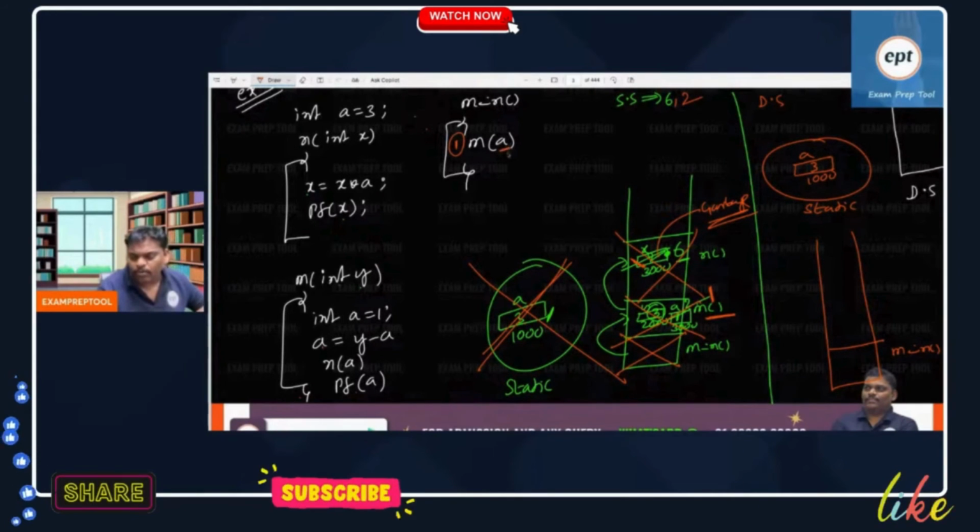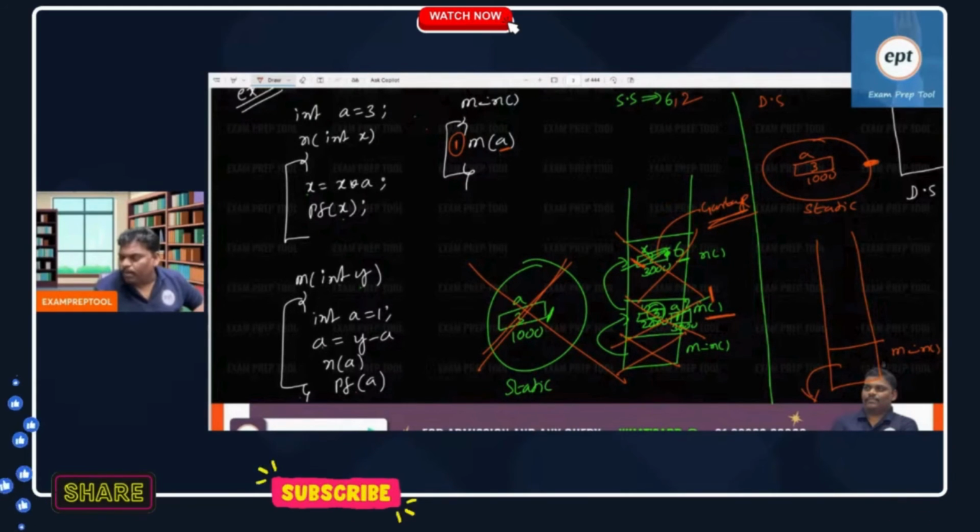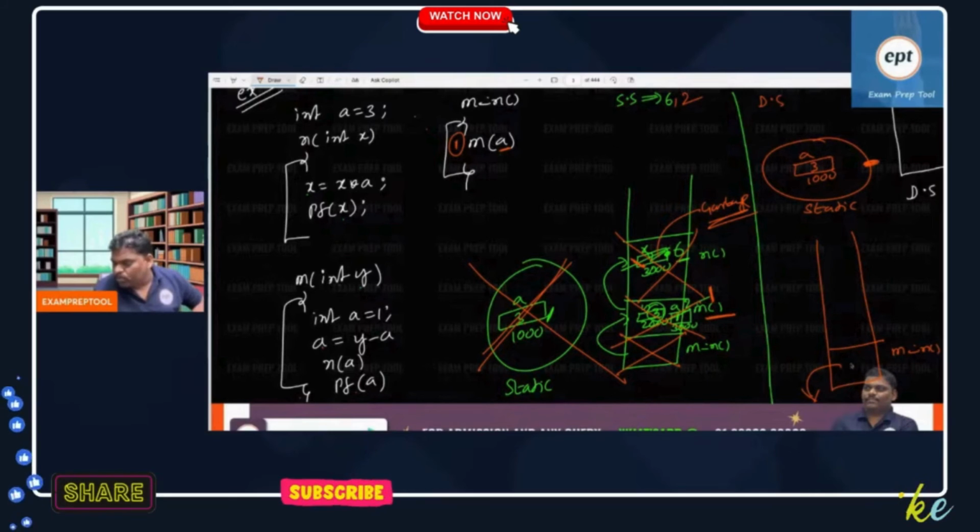Free variable. Scope problem. Then what is the meaning of dynamic scoping? Dynamic scoping means previous. Before main, who is there? Before main, other than global variable, no one. So remember, main function itself has a scope problem. Static scoping means global variable, okay. Dynamic scoping means previous. Who is previous to main? No one.